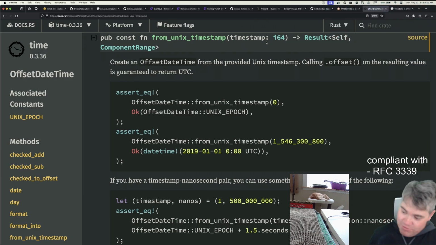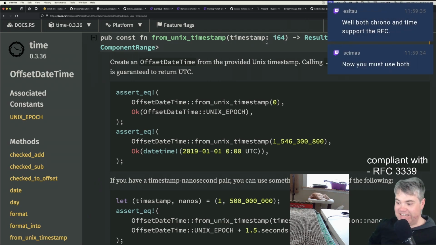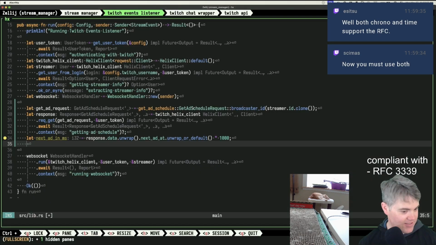I do like the fact though that we're tied. Okay, we're not tied anymore. I was gonna say that would have been hilarious if we ended. Wait, no, we're tied again. Thank you, one person who voted for the throwaway. All right, we ended this tied with time and chrono. So I think what this means is that we need to do both. Exactly, Skimmus. Now I must use both for no real reason. We just have to use both because Twitch chat says, and we know how this works.